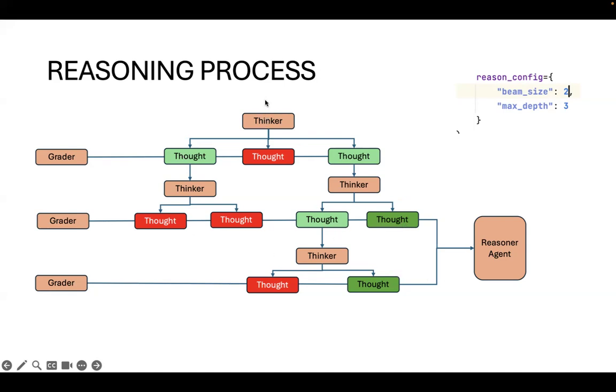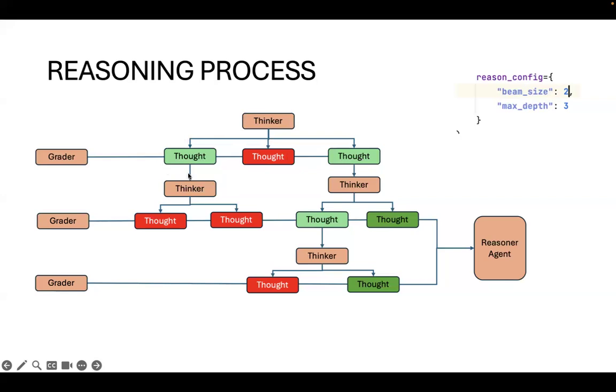When I ask a question to the thinker, let's say I ask how many R's are in strawberry, the thinker will think about it, and let's say it has three thoughts: thought 1, thought 2, thought 3. Thought 1 is one way of answering the question. Thought 2 is a second way of answering the question. Thought 3 is a third way of answering the question.